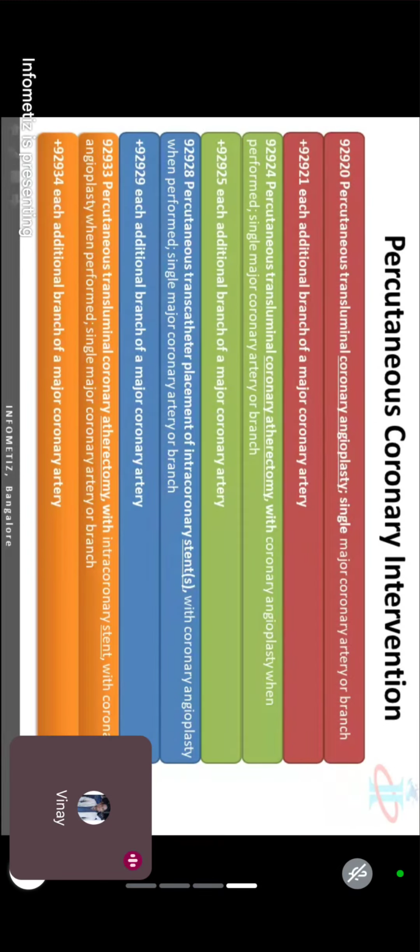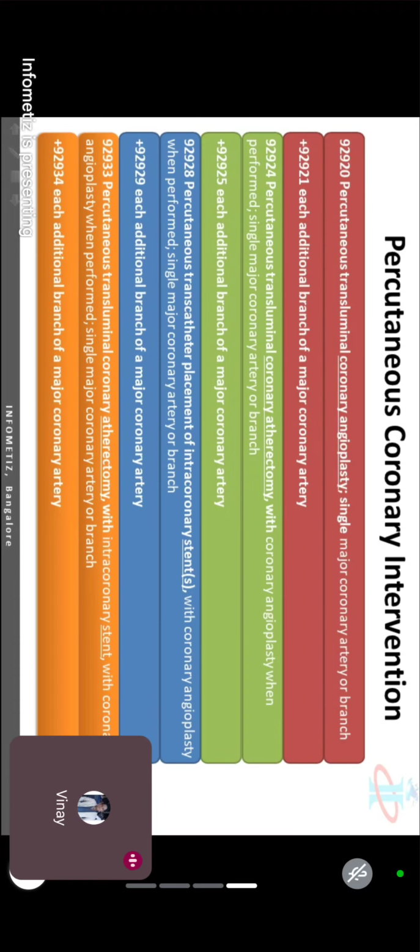New, these congenital catheterization codes are 93593 till 93598. You can code this add-on code along with that code. 93593 is what? Correct.